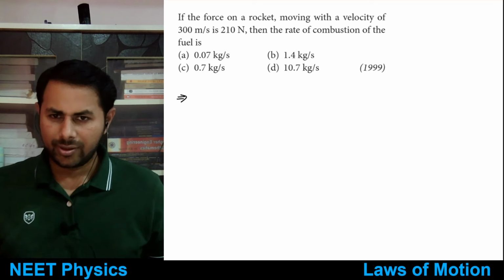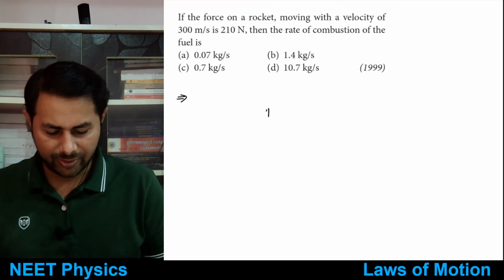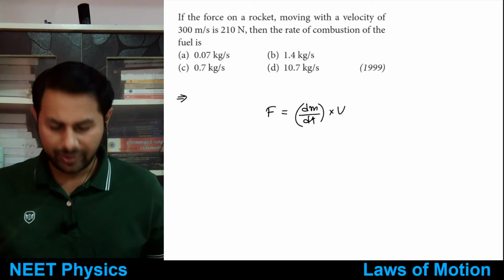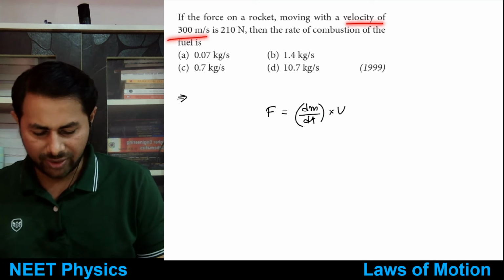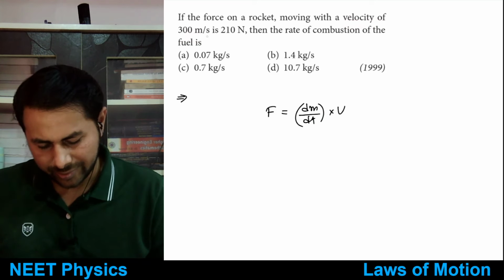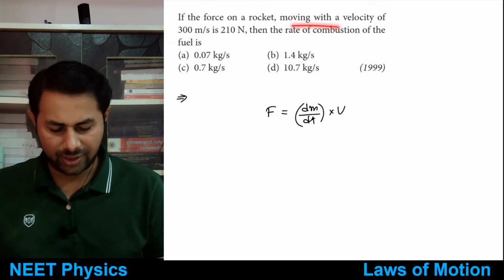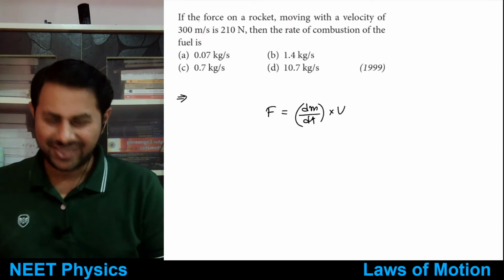Okay, so here there is a catch. I will tell you what. So force is equal to, we know it's dm by dt multiplied by v, right? So now they should have mentioned that velocity of the burning fuel. Okay, but as the sentence is written here, it seems to be velocity of a rocket, right?